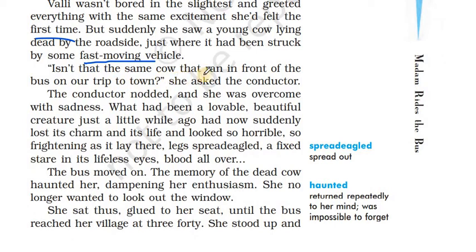"Isn't that the same cow that ran in front of the bus on the trip to town?" she asked the conductor. Now she's surprised because she's asking, is it the same cow that came running before during our trip to the town? She asked the conductor. The conductor nodded. The conductor said yes. It was the same cow which was running, which made her very happy. And now this cow was dead on the road.